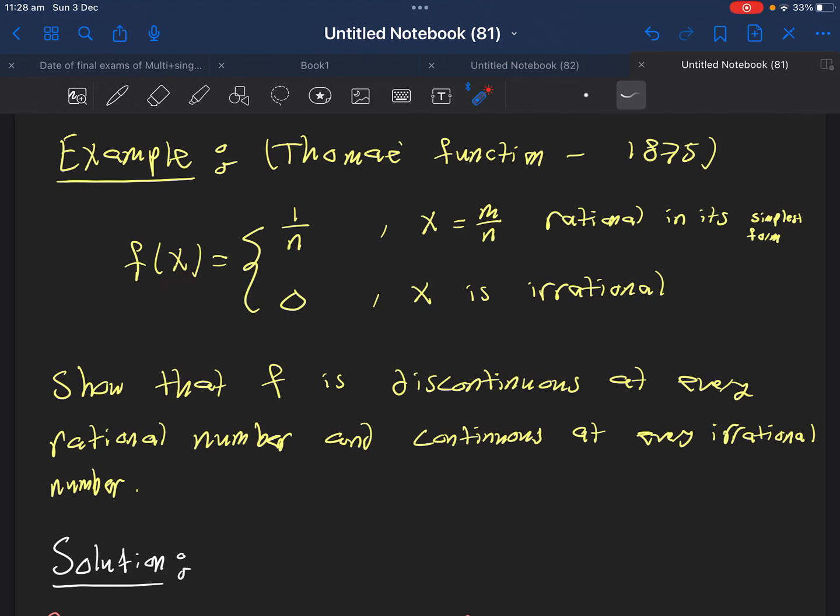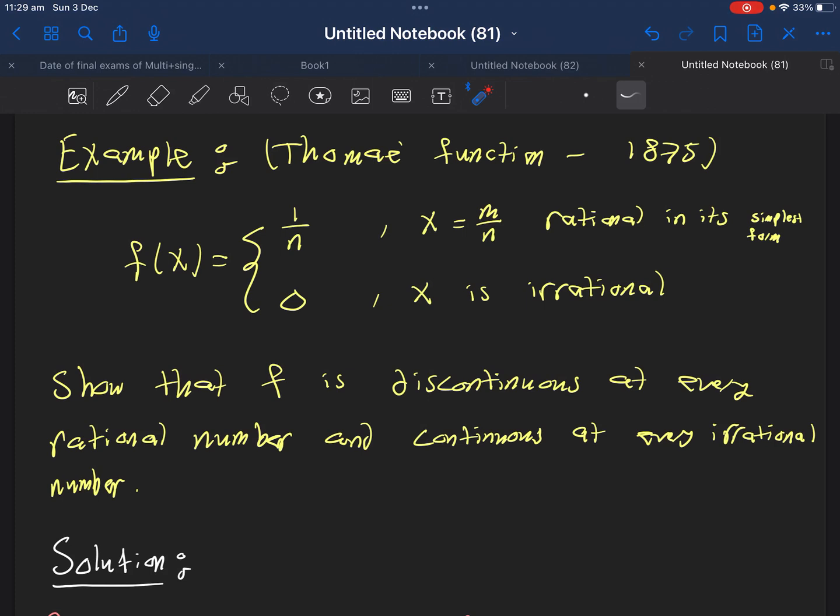This function is from 1875, and it is defined by the following. If x is a rational number of the form m over n in its simplest form, meaning that if there is any common factor we cancel it, so the GCD between m and n is 1, the function will return only the denominator, making the numerator equal to 1. However, if x is irrational, the function will just ignore it and give you 0.